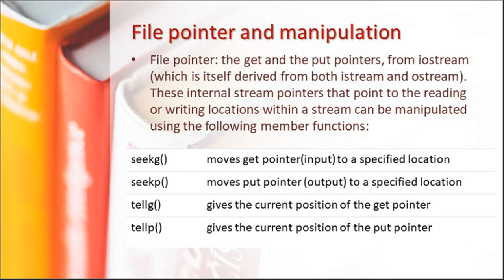For simulating direct access we have different functions: seekg, seekp, tellg, tellp. seekg is the get pointer, used when we are opening in input mode, and the put pointer seekp is for output mode. tellg is again for when we are reading a file, and tellp is another, which will give the number of bytes at that pointer, and we can move to a particular byte by using seekg and seekp.